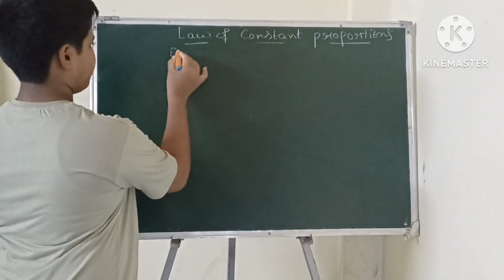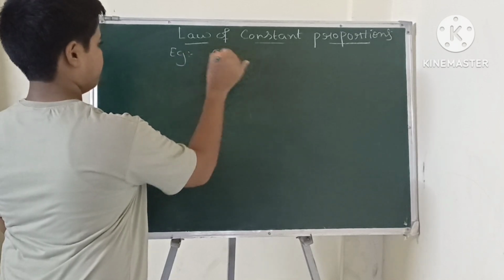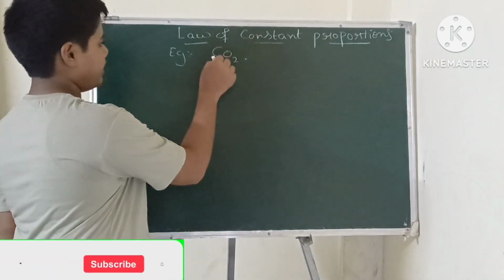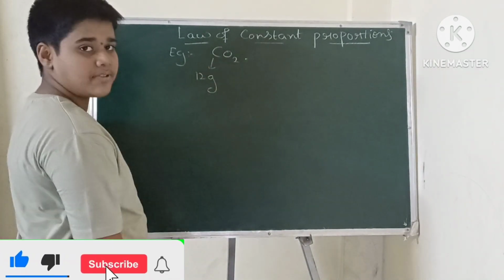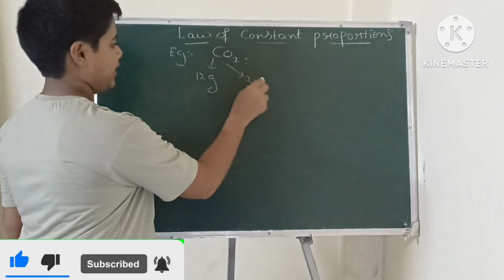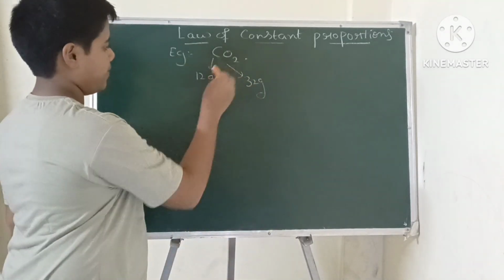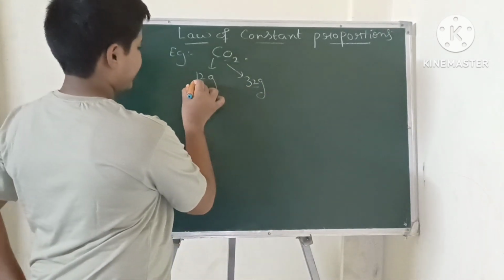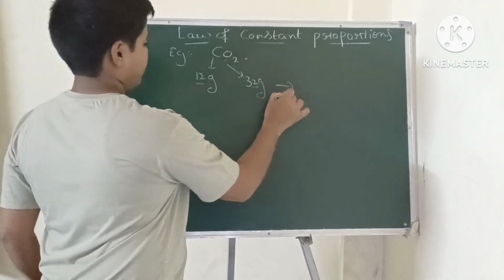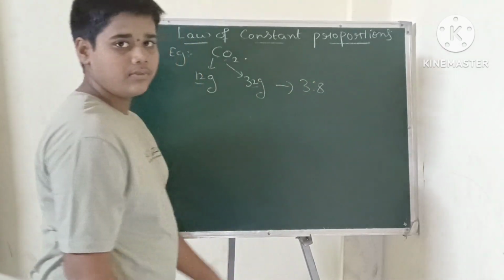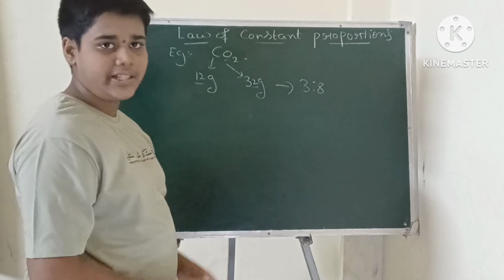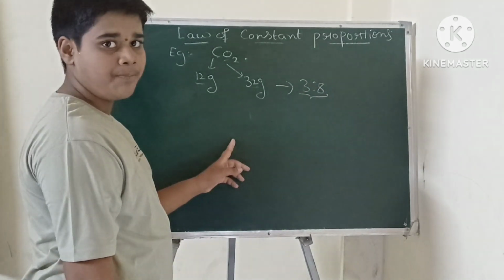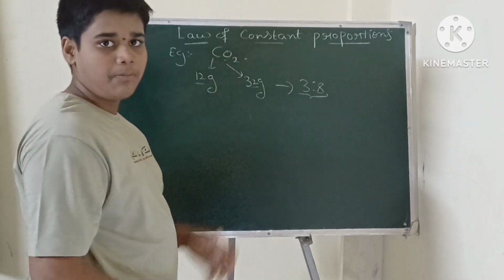For example, CO2. Here carbon weight is 12 grams, oxygen weight is 32 grams. Okay, carbon weight is 12 grams, oxygen weight is 32 grams. So if you see here, the ratio of these two elements is 3:8. So 3:8 is nothing but the fixed ratio of these two elements in any compound.